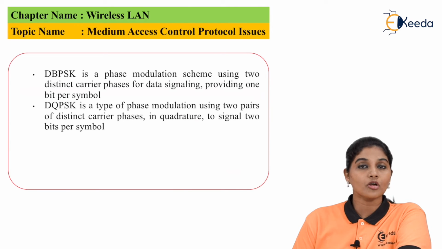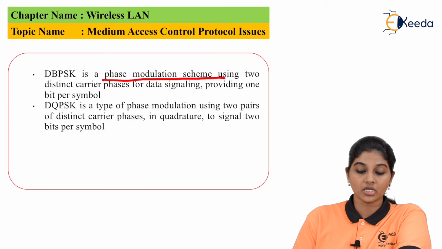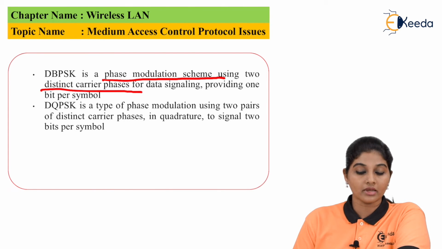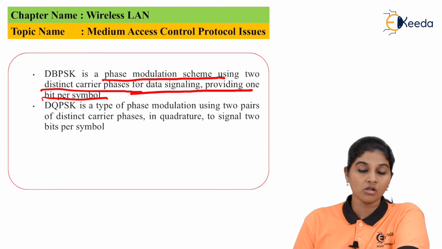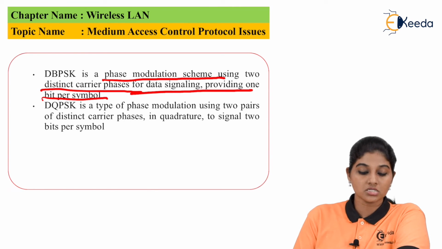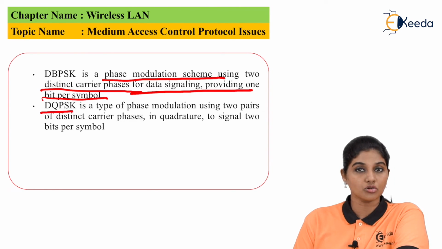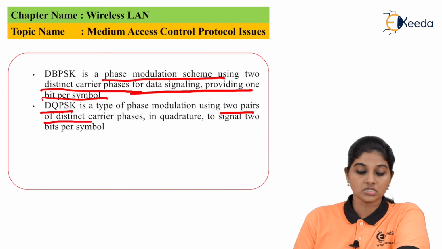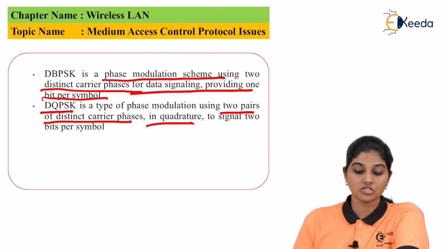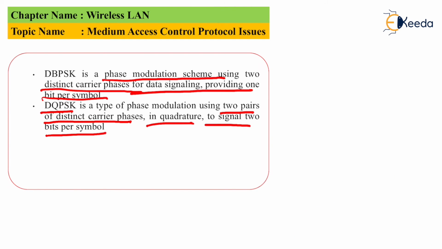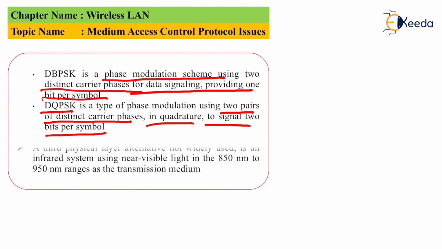Now another type of modulation technique is DBPSK, which is basically a phase modulation technique that uses two distinct carrier phases for data signaling and provides 1 bit per symbol. Another modulation technique is DQPSK, which is also a type of phase modulation. It uses two pairs of distinct carrier phases in quadrature to signal and provides 2 bits per symbol.